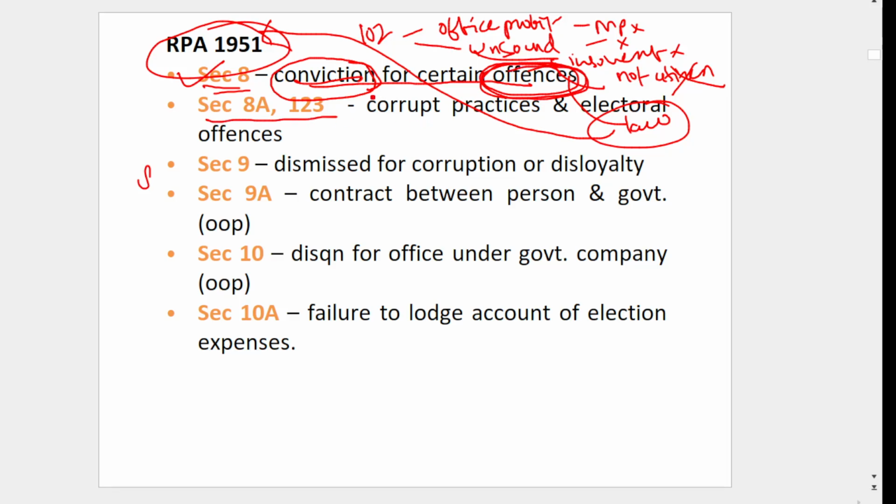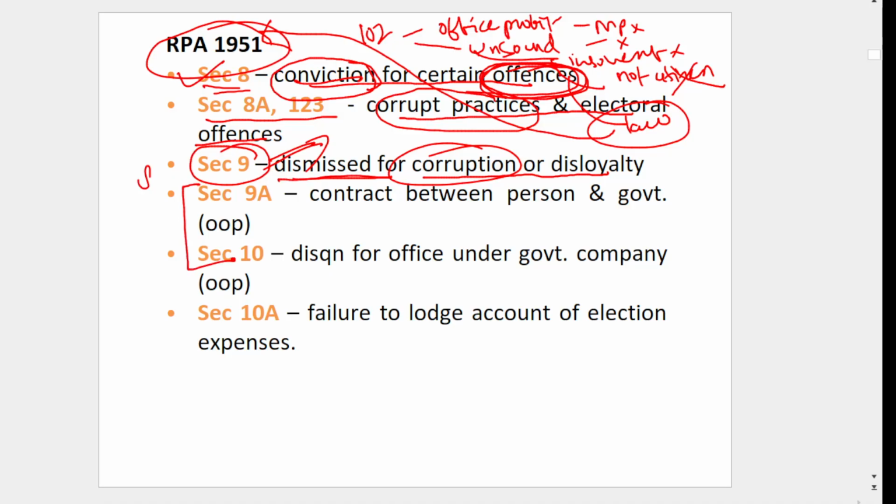Then section 8A and 123 of the RP Act 1951 give corrupt practices or electoral offences. Electoral offence means election offences, like booth capturing, or doubly voting, or bribing the voters, giving money to the voter. That is also an electoral offence. Then corrupt practices like bribing, etc. Then section 9 says any corruption or disloyalty for which you have been dismissed. Let's say you are a government servant dismissed because of some corruption charges. Then you will be disqualified.